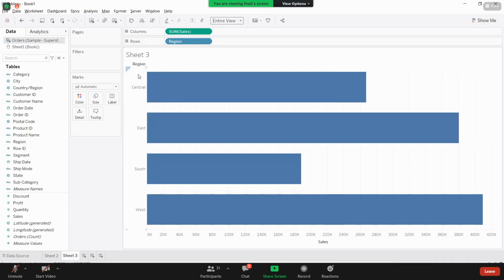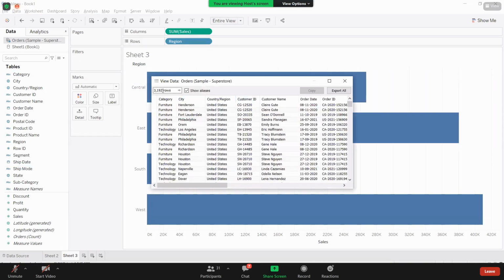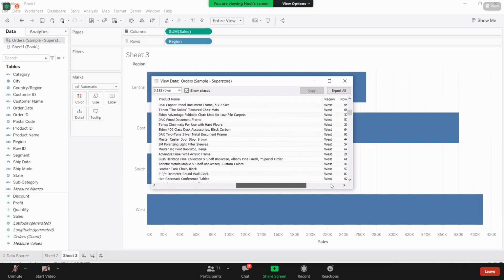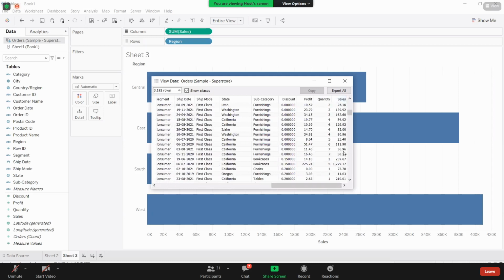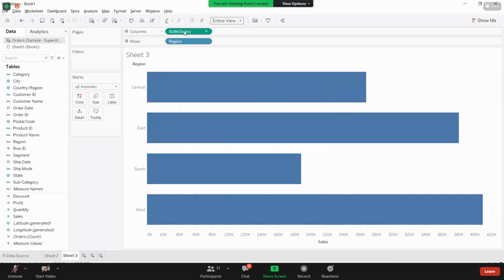Against this dimension, wherever you have values for central, the values get repeated. After applying this filter, you have 3,192 rows of data. For all those rows, these four regions are repeating, and for each there is one sale transaction value. All those sales transactions are aggregated and it gives sum of sales. You are getting this point, right? That is why you get sum of sales here.